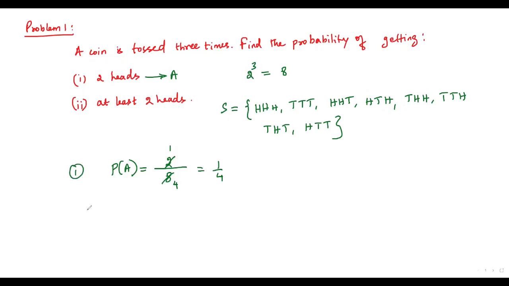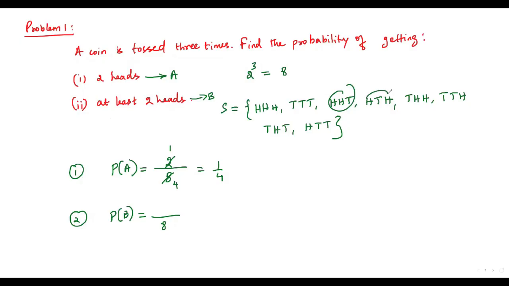Now let's answer the second question. That is, we have to get the probability for at least 2 heads. Let's say this is event B. Then the probability of getting event B equals, so the same formula, we have to write the total number of all possible outcomes in the denominator. Now for this one, we have to count the number of outcomes, that is for at least 2 heads. At least 2 heads means minimum 2 heads.